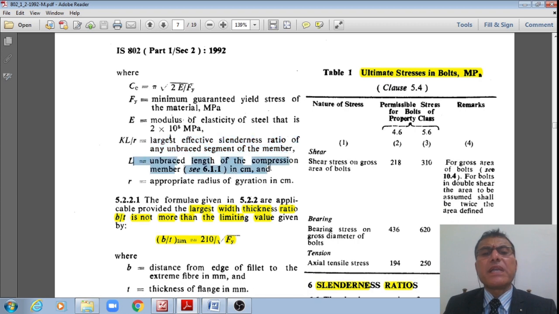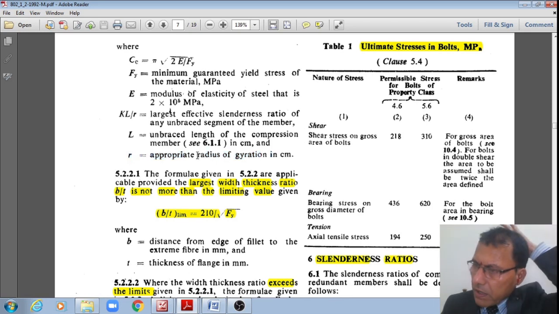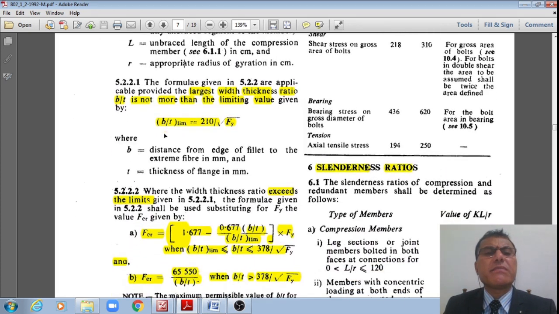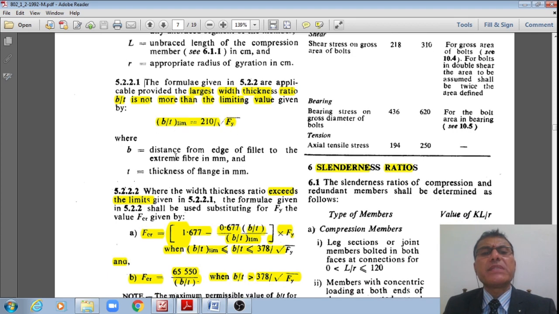And KL/R is the largest effective slenderness ratio of the unbraced segment of the member. L is the unbraced length of that compression member, and R is the appropriate radius of gyration, either Ruu or Rvv, generally Rvv, about the minor axis by default, right? However, the formula given above is applicable provided the largest width to thickness ratio B/T is not more than 210 divided by square root of Fy, where B is the distance of the edge of the fillet to the extreme fiber in mm, and T is the thickness of the flange.